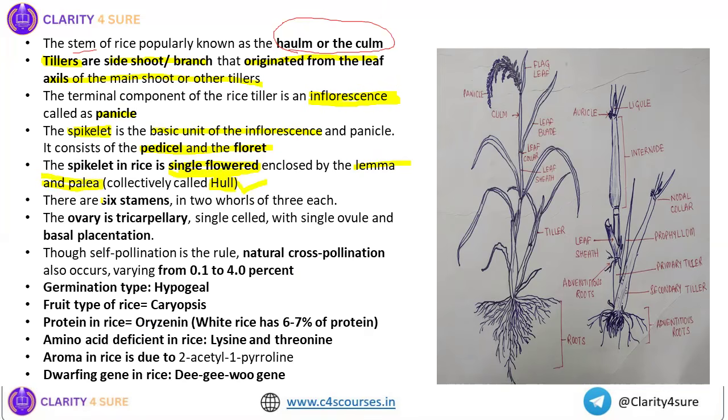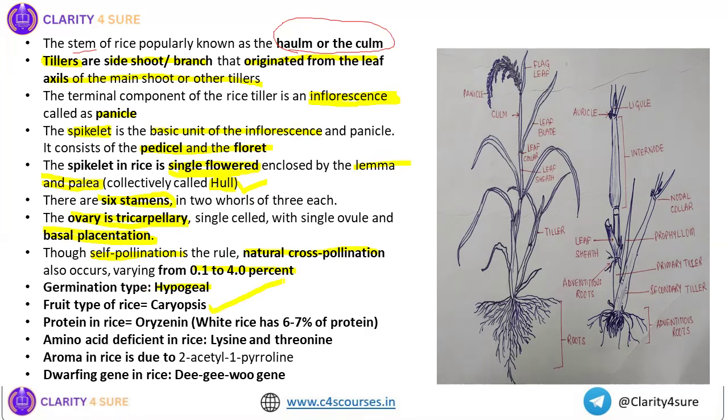Next, in the flower of rice, there are six stamens. The ovary is tricarpellary with basal placentation. You just have to remember the terminologies. Rice is a self-pollinated crop, but sometimes natural cross-pollination also occurs. So what is the percentage of natural cross-pollination in rice? 0.1 to 4 percent. Germination type in rice is hypogeal.